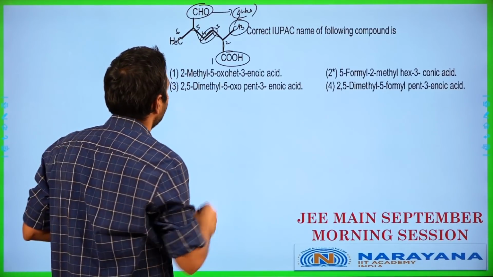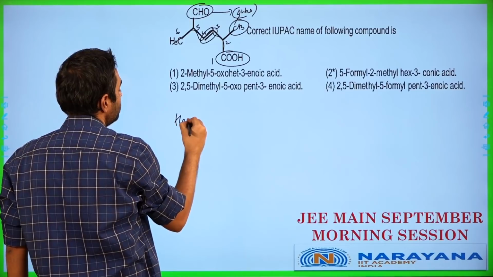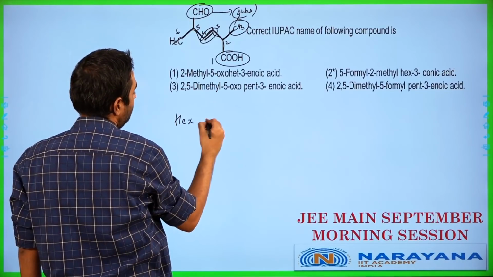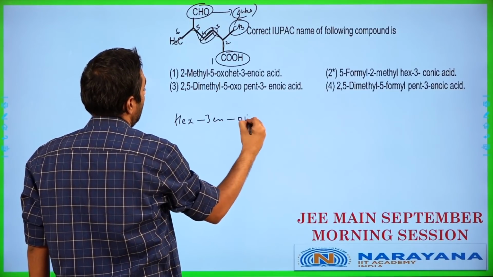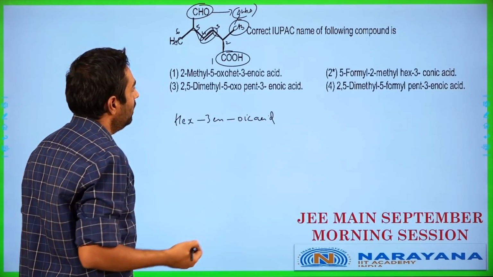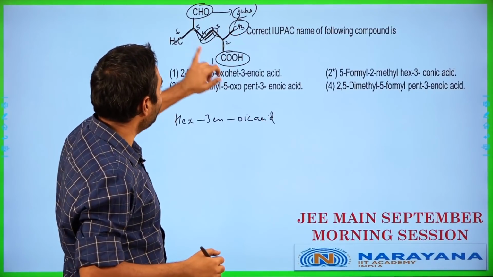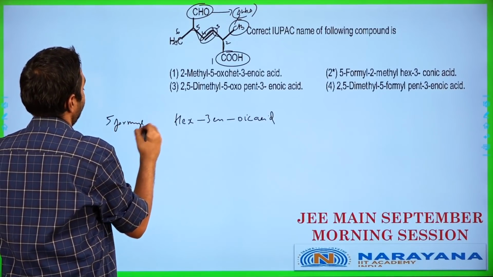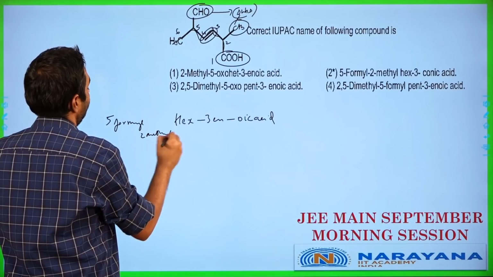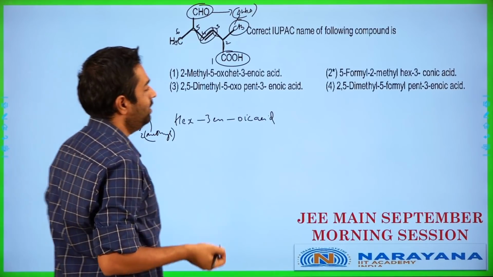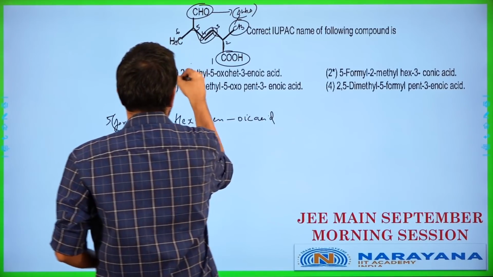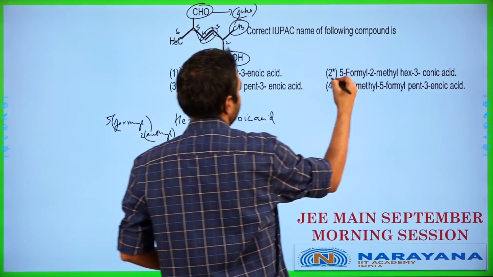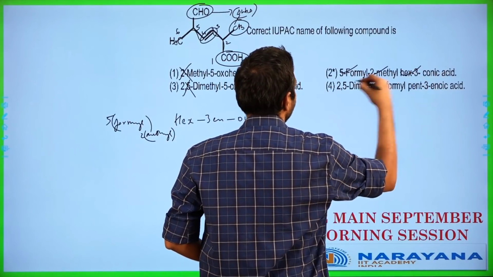What is going to be the scenario here? It's a 6 carbon long chain, so it's going to be hex. Third carbon has got a double bond, so it's hex-3-enoic acid. Okay, and I'm going to have the second carbon having a methyl, the fifth carbon has a formyl. So it will be 5-formyl, 2-methyl, hex-3-enoic acid, which is not this, 5-formyl, 2-methyl, hex-3-enoic acid.